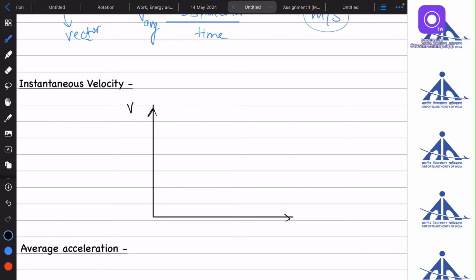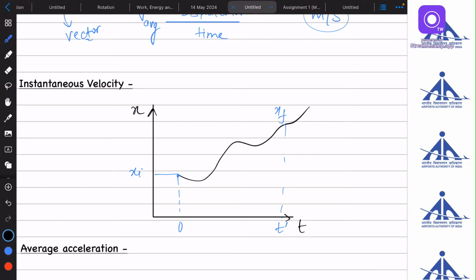Now let's say this is the position-time graph of a body. A body started from this point, x initial, at time 0, and it has reached some point x final at some time t dash.